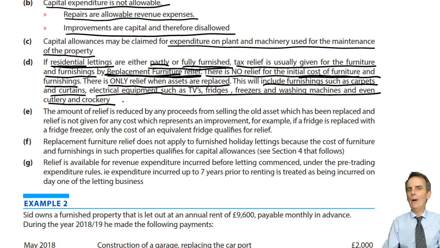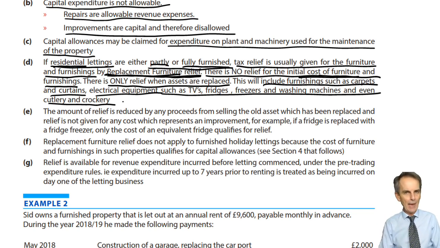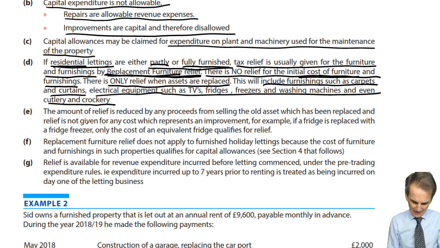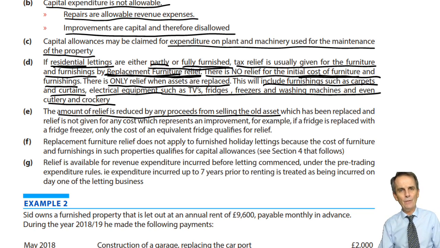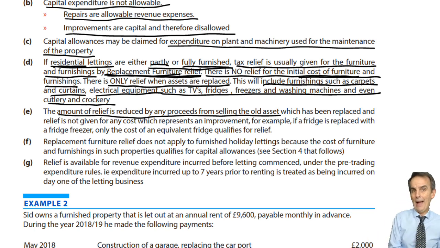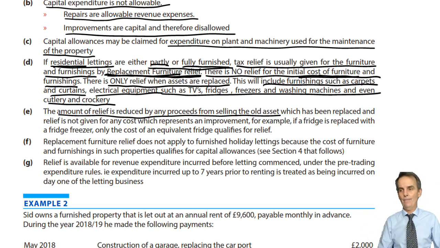There are a couple of things that might actually bring that figure down that we now need to be aware of. The amount of relief is reduced by any proceeds from selling the old asset. So we originally bought for £400, we sell for £80. That £80 will be deducted from our replacement cost of that item. So we bought for £500 and we've got back £80 on the old one that's been sold off and replaced. So you take the 80 away from the 500.